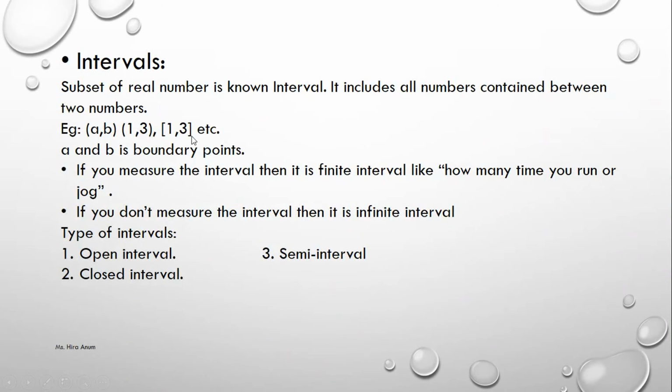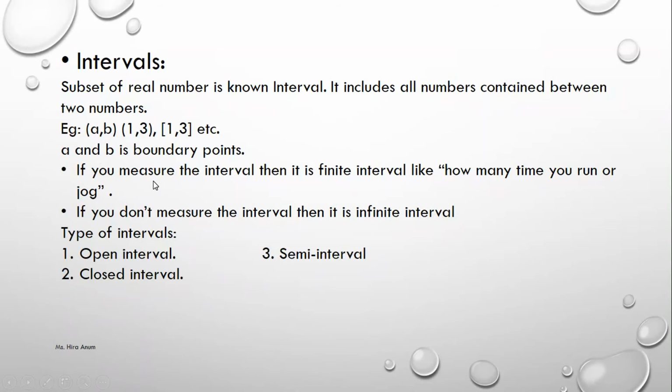Intervals. An interval is a subset of real numbers. We have two numbers, like a and b. These are boundary numbers. They make the boundary. One is the starting point and the other is the ending point. Like 1 to 2, 1 to 3, 4 to 5, 7 to 8. These are boundary numbers.